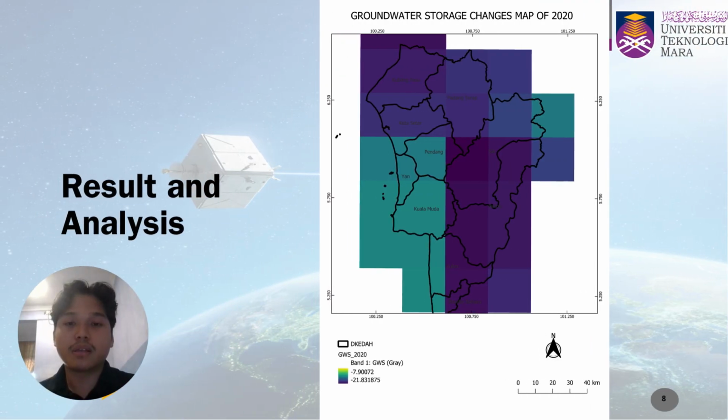By 2020, groundwater storage showed the largest decrease among the three study years. Most districts recorded negative groundwater storage values, and Baling recorded the highest groundwater storage decline, while almost all districts show a decreasing groundwater storage condition. This shows that groundwater resources became more depleted over time.